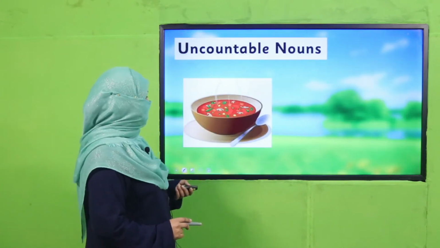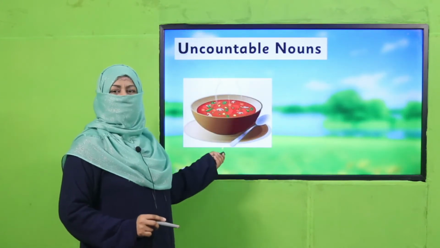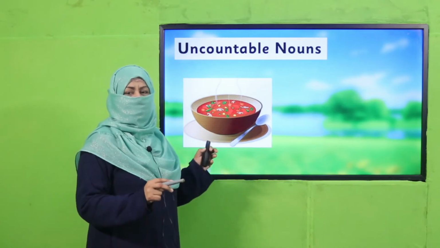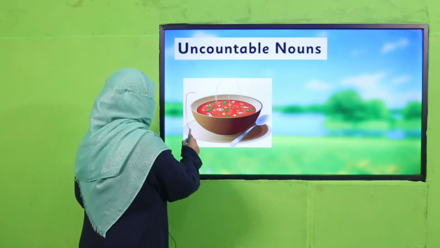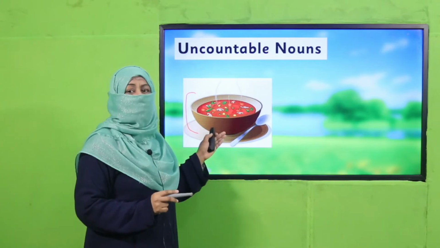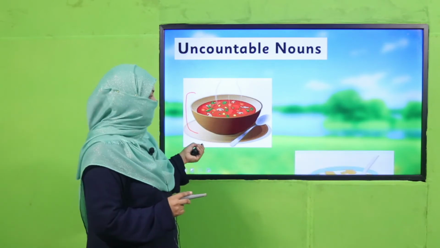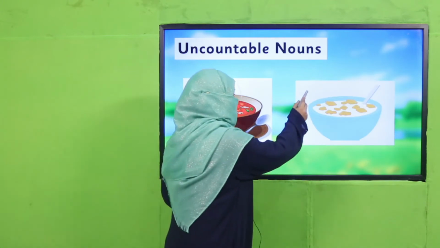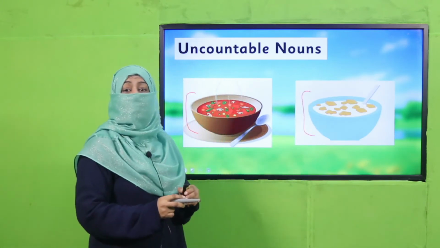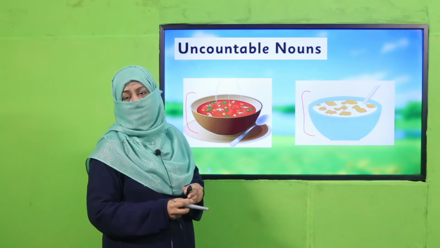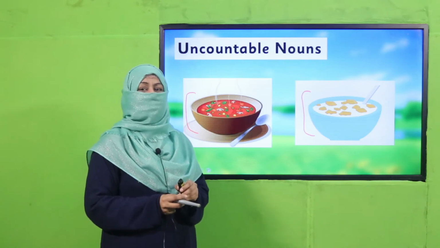So, a few more examples. How much soup is there? A little or more, a bowl of soup, but we cannot count the soup inside the bowl. That's uncountable. And likewise, cereal, a bowl of cereal, but how much cereal is there? That's uncountable. Do you understand the difference?